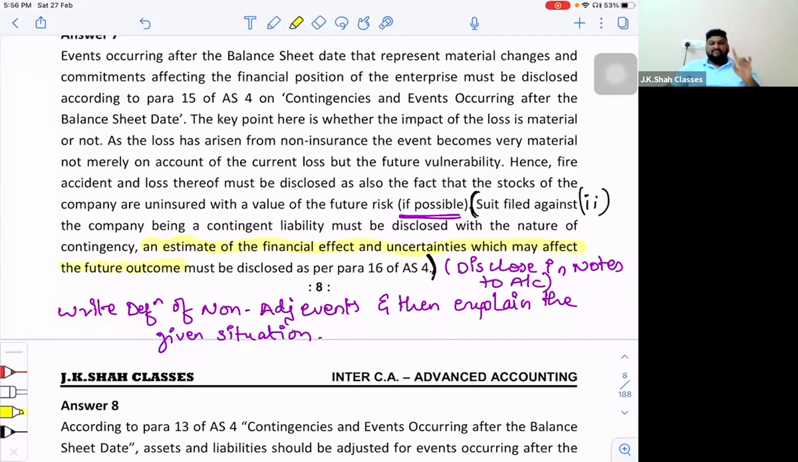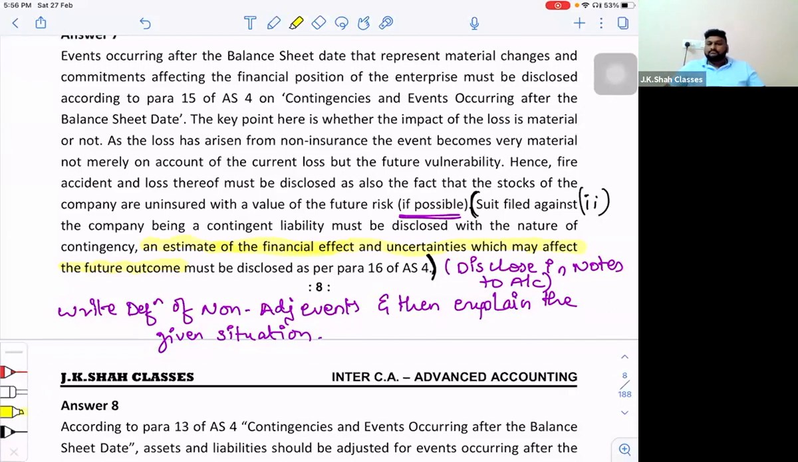When you record a contingent liability in the notes to accounts, you should first write the nature of the liability. Second, the expected loss, which is your estimate of the financial effect. And uncertainties which may affect the future outcome, meaning the probability of occurrence. That you have to disclose. So whether it is as per AS4 or AS29, the statement is going to remain the same.